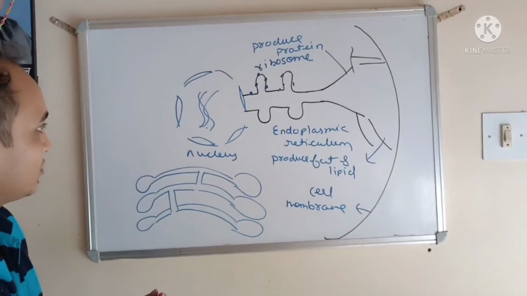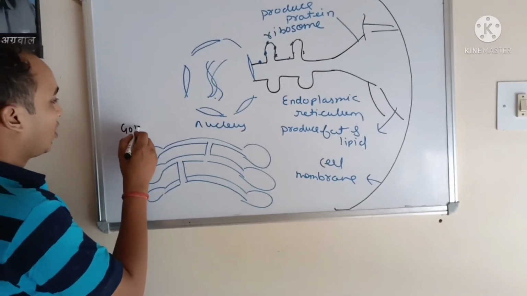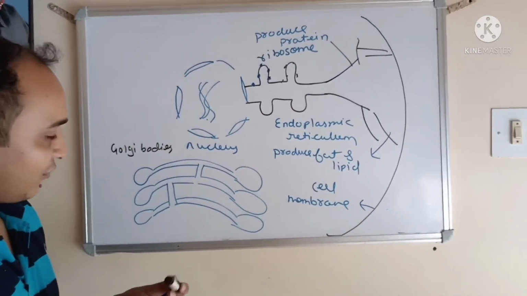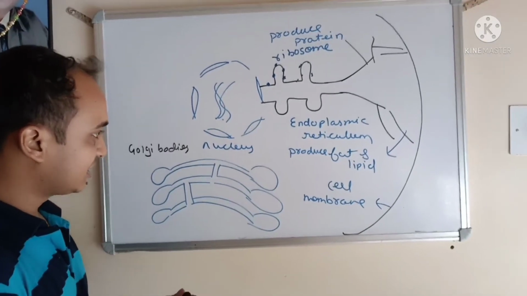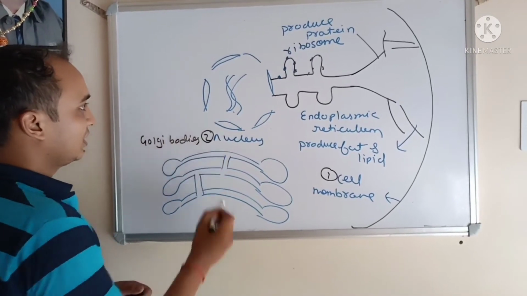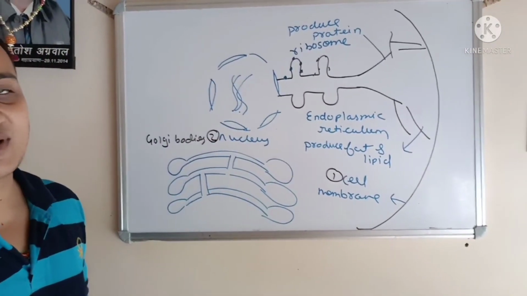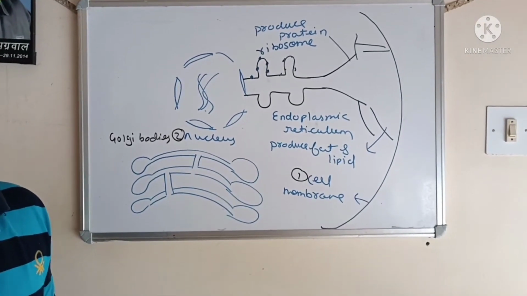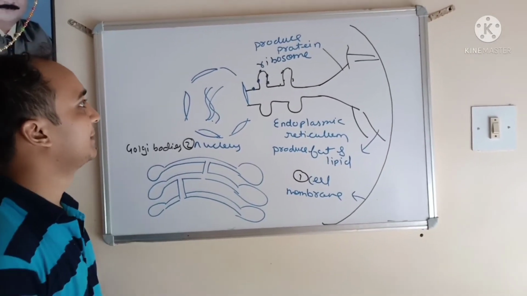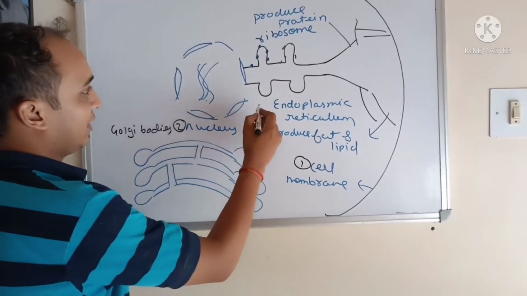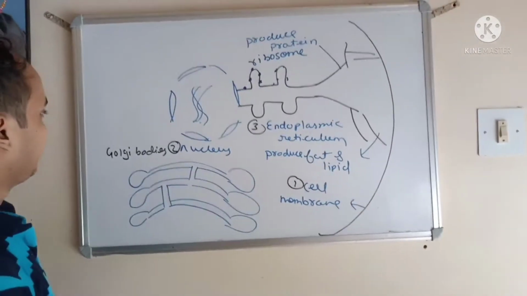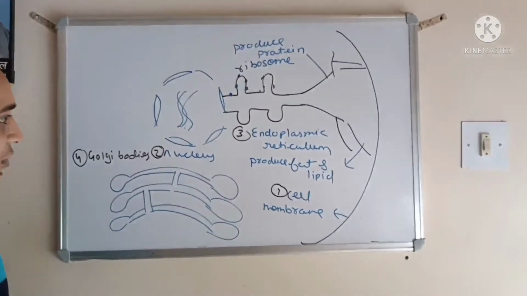This structure is known as Golgi bodies. So, if I number it, this is the cell membrane, the boundary of the cell. This is the nucleus, which contains chromatin fiber. When the cell is about to divide, chromatin fiber is converted into chromosome. Chromosome is made of genes, and genes contain DNA. That is the secret recipe of how an organism is made. And from the nucleus we have endoplasmic reticulum that produces protein, fat and lipid and transfers them. And the fourth one is Golgi bodies.